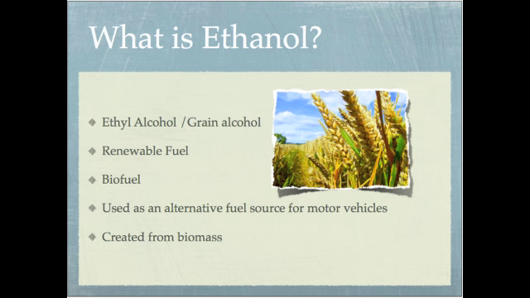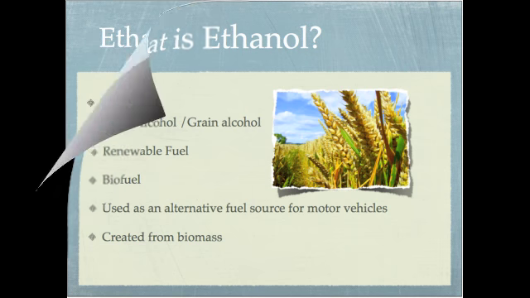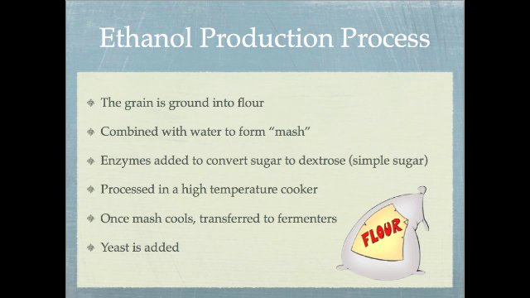When combined with gasoline, it can be used as an alternative fuel source for motor vehicles, which is its most common use. In the ethanol dry mill production process, the grain from the crop is first ground into flour, and then combined with water to form a type of mash.